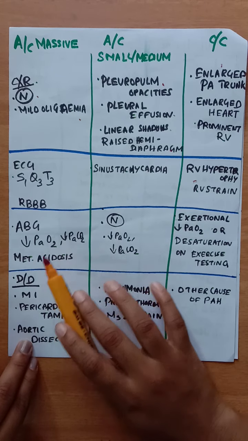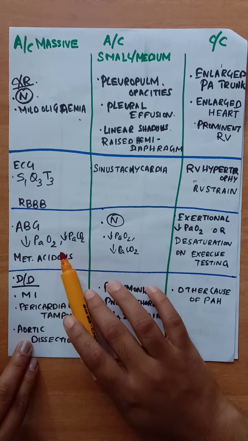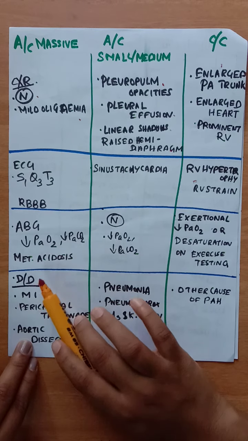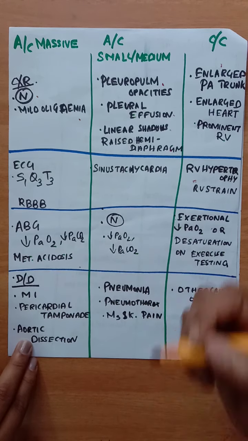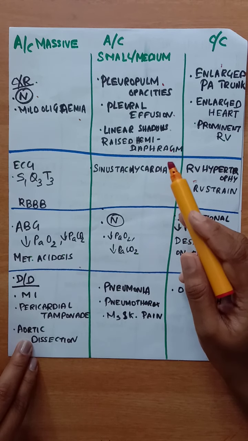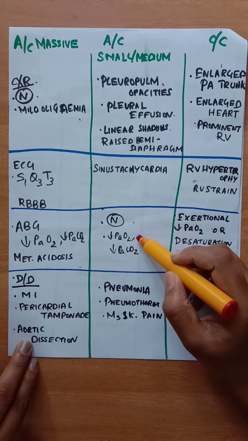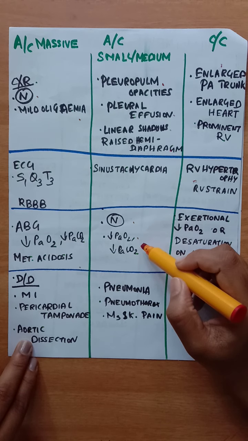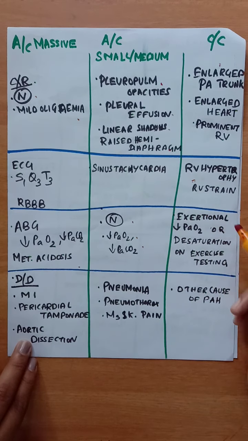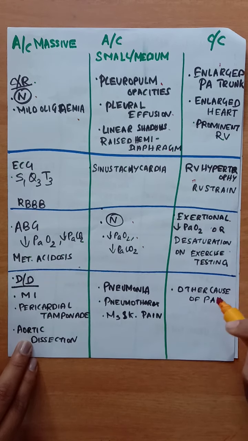And in ABG, in acute massive pulmonary embolism, there will be decreased PaO2 and decreased PaCO2, and also metabolic acidosis due to severe hypotension and shock. And in acute small or medium, the ABG can be normal or show decreased PaO2 and decreased PaCO2. And in chronic pulmonary embolism, there will be exertional decrease in PaO2 or desaturation on exercise testing.